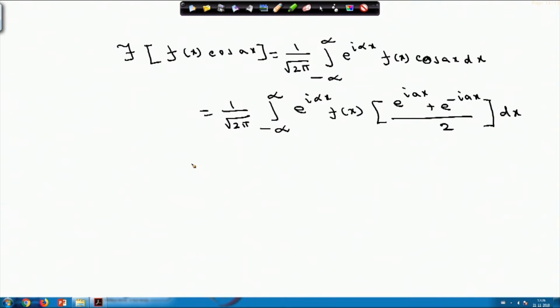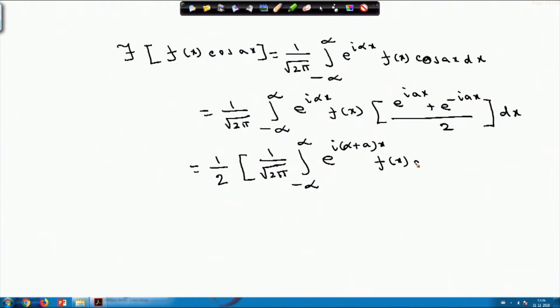Now, break it into two different integrals: half I am keeping outside, then 1 by root 2 pi, integral from minus infinity to infinity of e^(i(alpha plus a)x) f(x) dx.